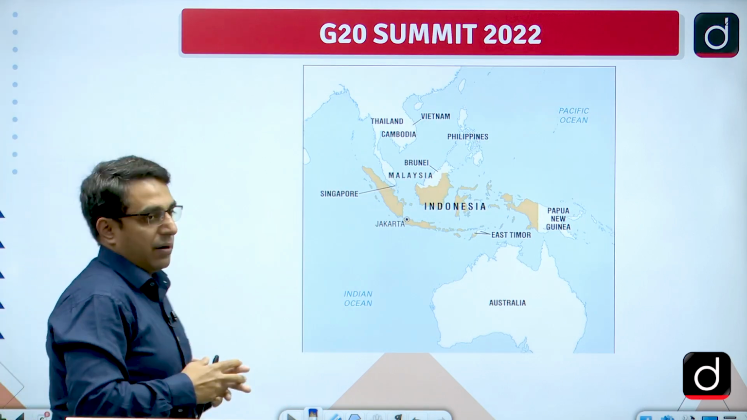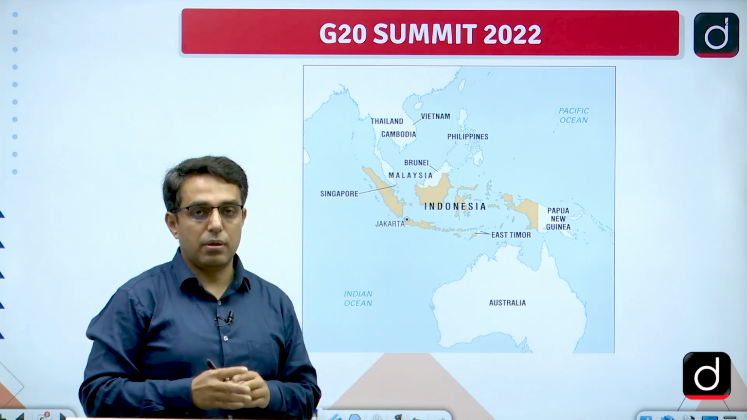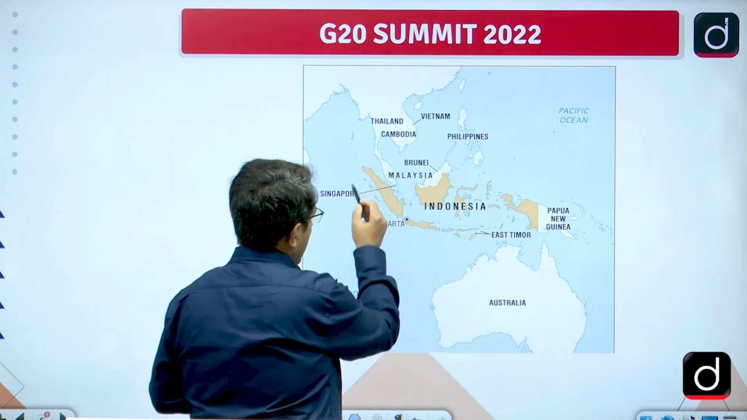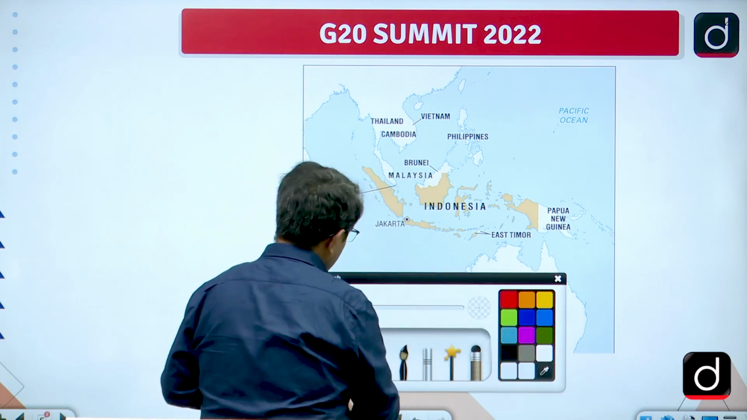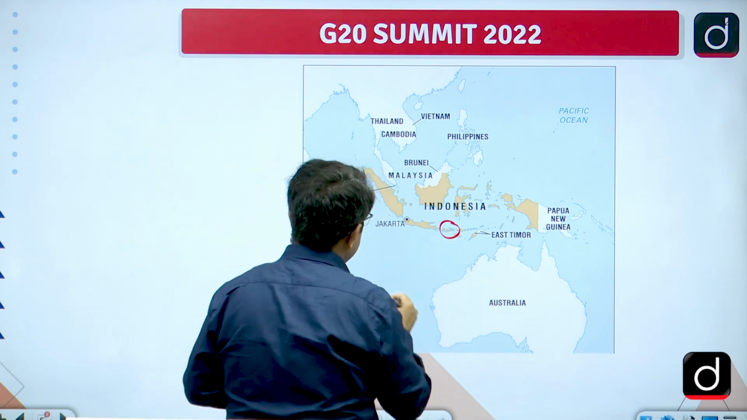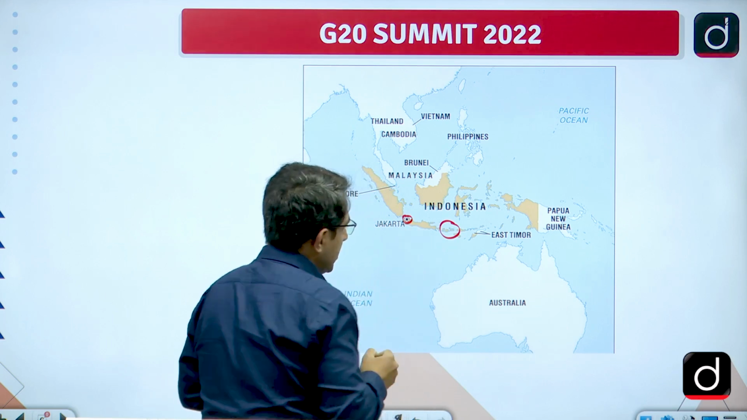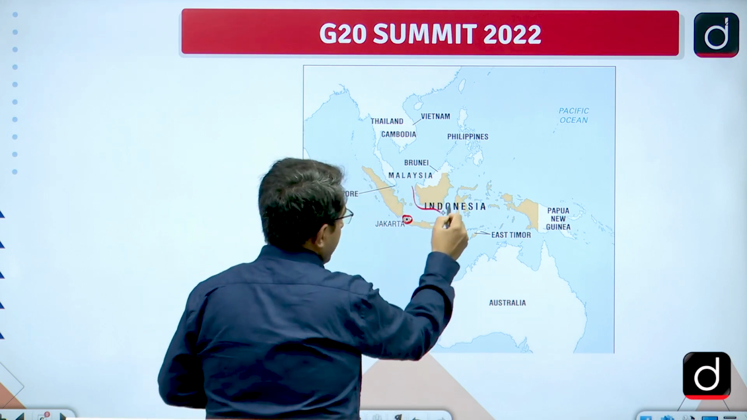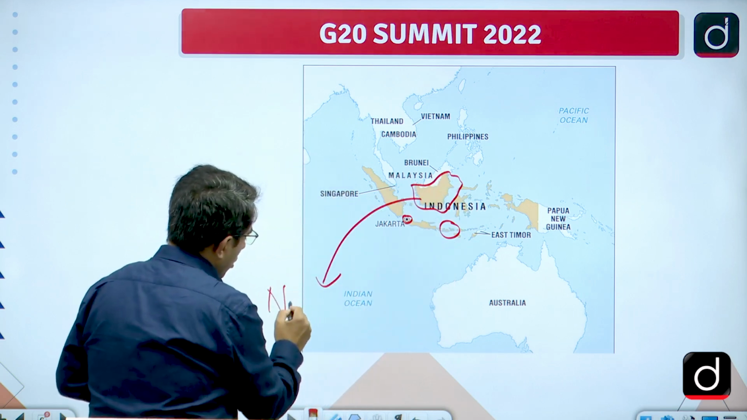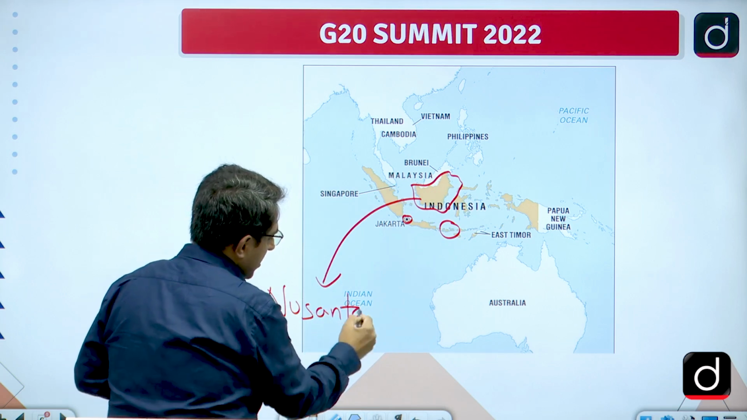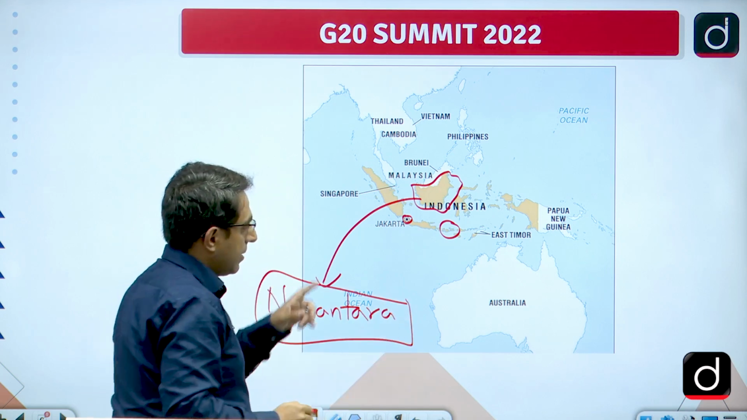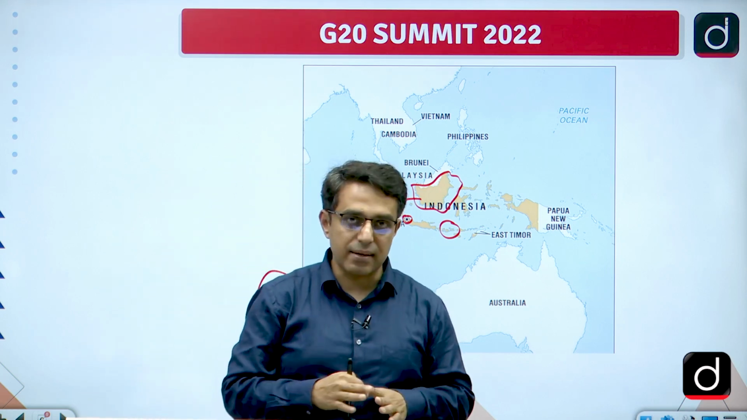Now we should be aware about the location. If any location based question is asked by UPSC, we should be aware about the location of Indonesia and also of Bali. So Bali is somewhere located here and we can see the capital of Indonesia, Jakarta, is there. Then this is Borneo Island, and you should also know that Indonesia is moving its capital from Jakarta to Nusantara, which is in Borneo Island, and the reason is because Jakarta is sinking.